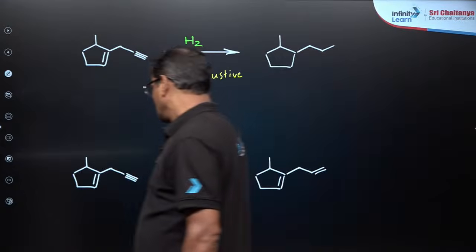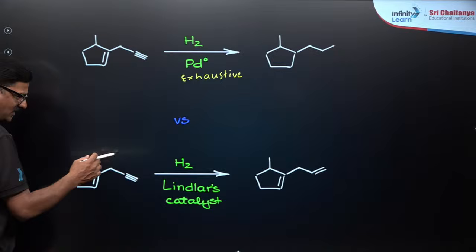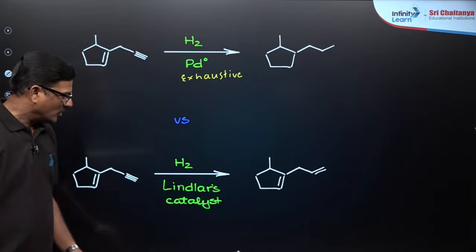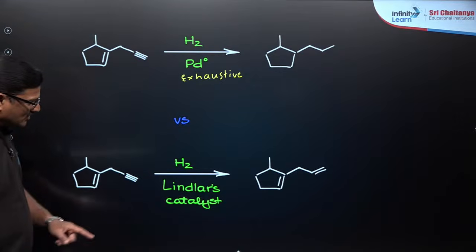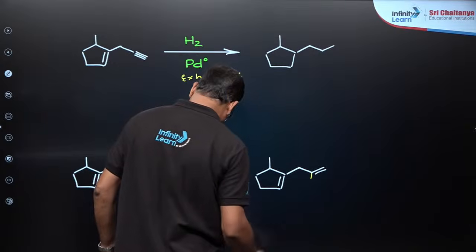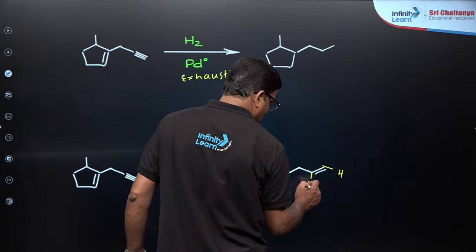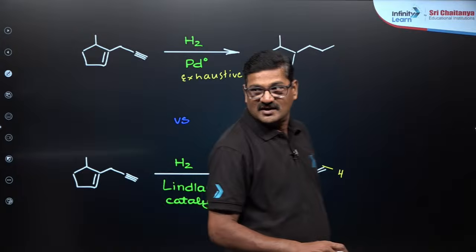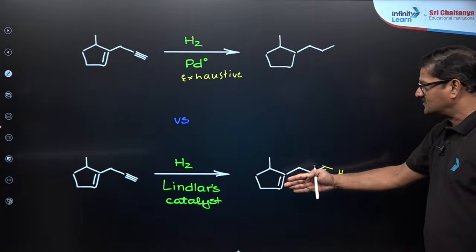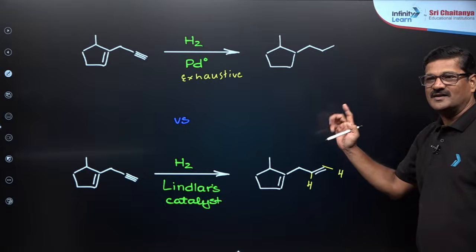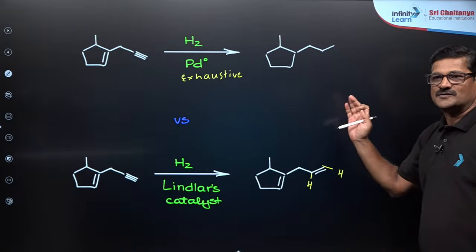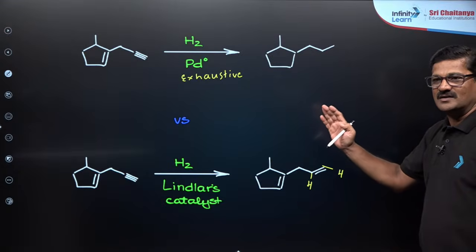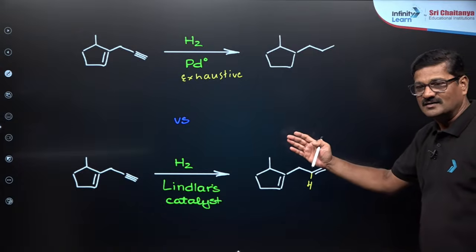While you can see here, a double bond is there and a triple bond is there. When hydrogen and Lindlar's catalyst are used, you are going to see only the triple bond is hydrogenated. But this double bond is not reacted in the presence of Lindlar's catalyst. You see the difference between this product and this product, and it is a self-explanatory example that can give you a super awesome idea about how the hydrogenation can be done in an exhaustive way or in a controlled way.